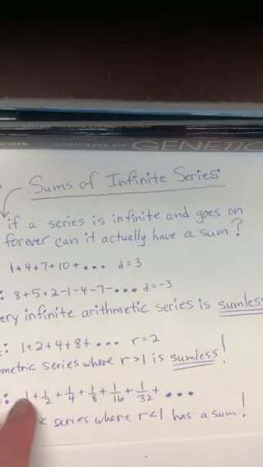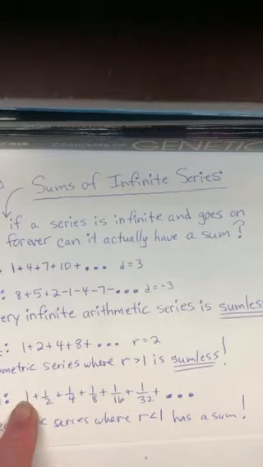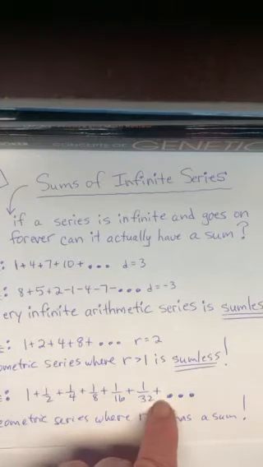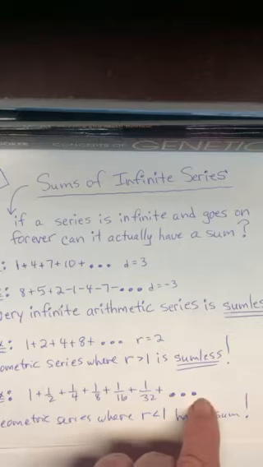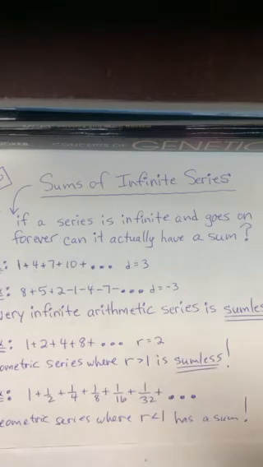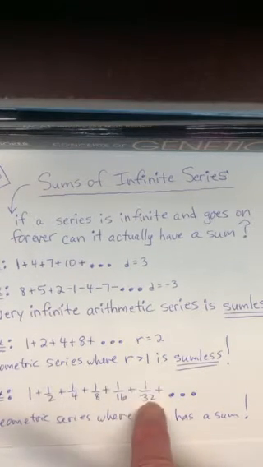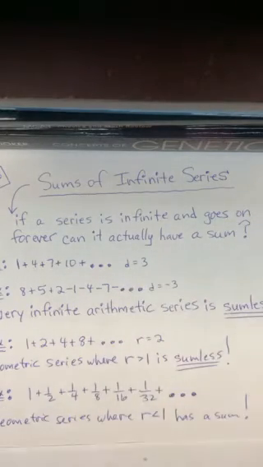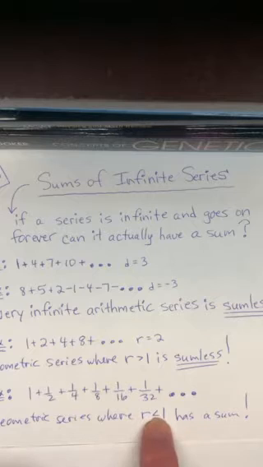Now guys, even if that first number had been 1,000,000 instead of 1, think about it. 1,000,000 plus 500,000 plus 250,000 plus 125,000 plus 62,500 plus 31,250. Eventually, if they keep getting cut in half, you will get to the exact same scenario that this system was doing. It's just going to take longer to get down to the meaningless little numbers that you keep adding. So any geometric series, no matter what the first number is, if the ratio is less than 1, then that series, even though it goes forever, actually has a sum.